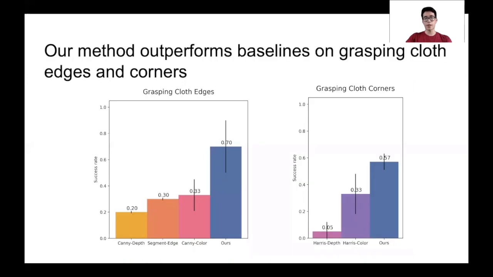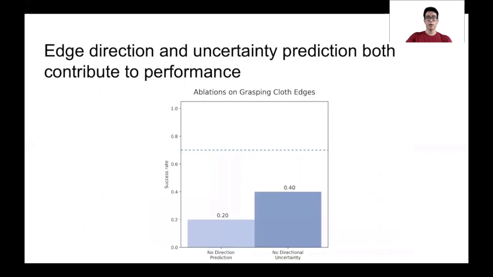We evaluate against image processing baselines for edge and corner finding and show that our method outperforms them in both edge and corner grasping success rate. Here we show an ablation experiment demonstrating large drops in performance if we remove our methods for estimating grasp direction and selecting a grasp point, showing that both elements are key contributions of our approach.